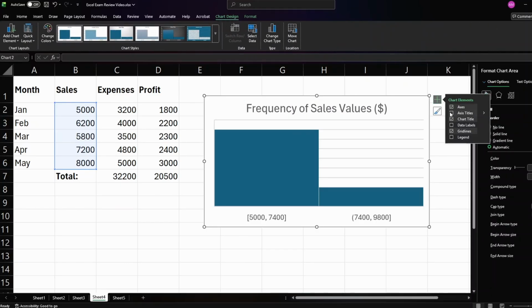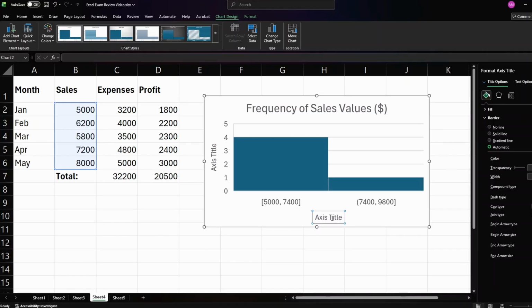Same as the other graph, I'm going to add axis titles. So this title is going to be sales, and this title is going to be frequency.